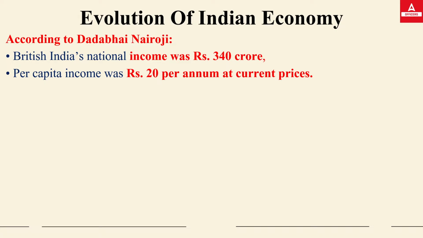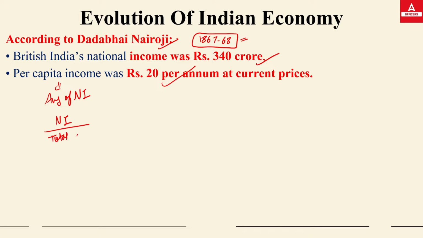Now, certain data was given by Dadabhai Naoroji in the year 1867-68 when he calculated the national income and per capita income. The first national income of the country was 340 crores and the first per capita income was 20 rupees per person. This was the data for 1867-68 calculated by Dadabhai Naoroji. I have told you per capita income is just an average of national income. How to calculate? Just divide the national income by the total population, and you will get the per capita income.